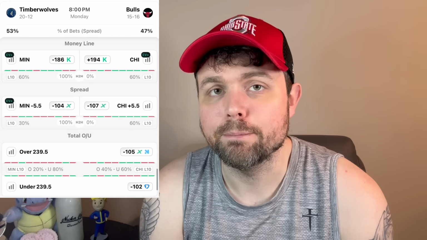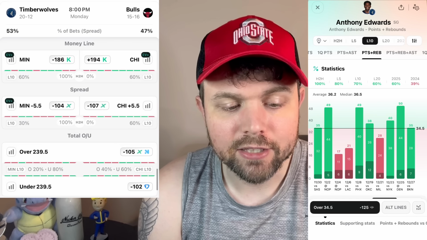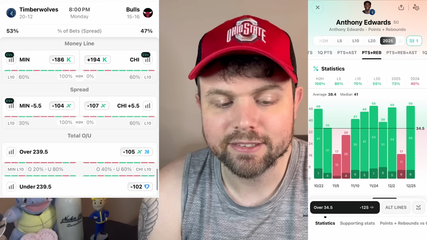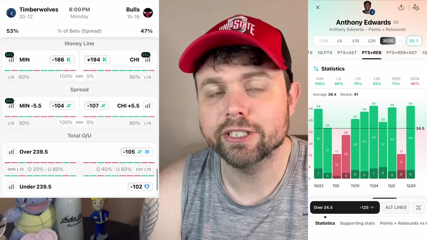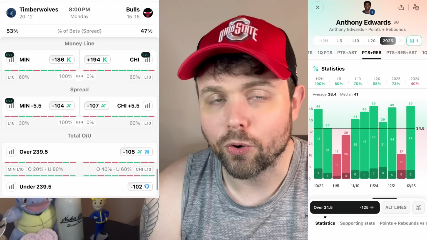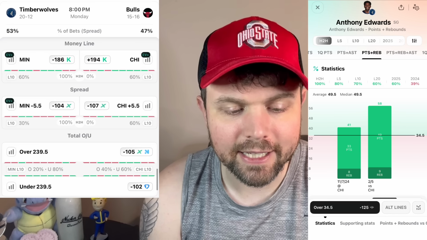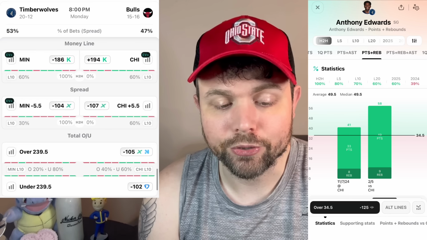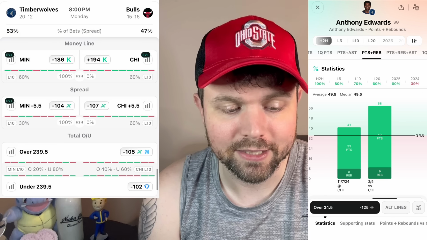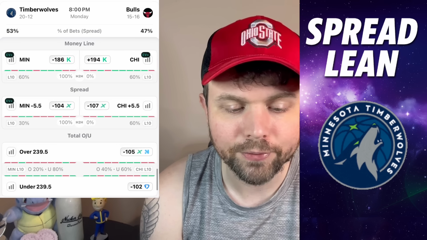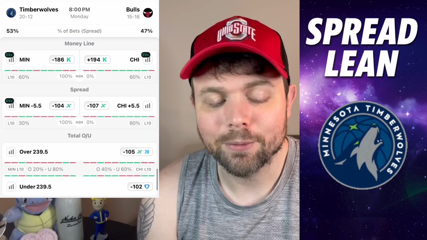And then this next one is a matchup play, and it's Anthony Edwards over 34.5 points plus rebounds. So he's gone over this in 7 out of the last 10 games, and in 73% of games on the road this season. So the matchup, the Bulls give up the 8th most points to the shooting guard position and the 3rd most points overall, and then the 6th most rebounds overall. So matchup is really good. And then Anta Claus against the Bulls last season just went crazy on them. 33 points, 8 rebounds in one game, and then had a 49.9 rebound game against them. So for lean here, the Wolves have been off and on. The Bulls have not been great at home, so I'm gonna lean the Timberwolves here on the road.